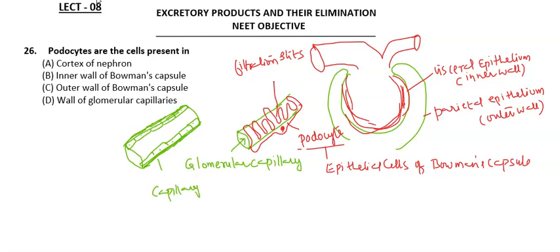The capillary wall consists of endothelial cells, and this is the basement membrane, which is thin and allows the movement of molecules across it. So the right option is the inner wall of Bowman's capsule.